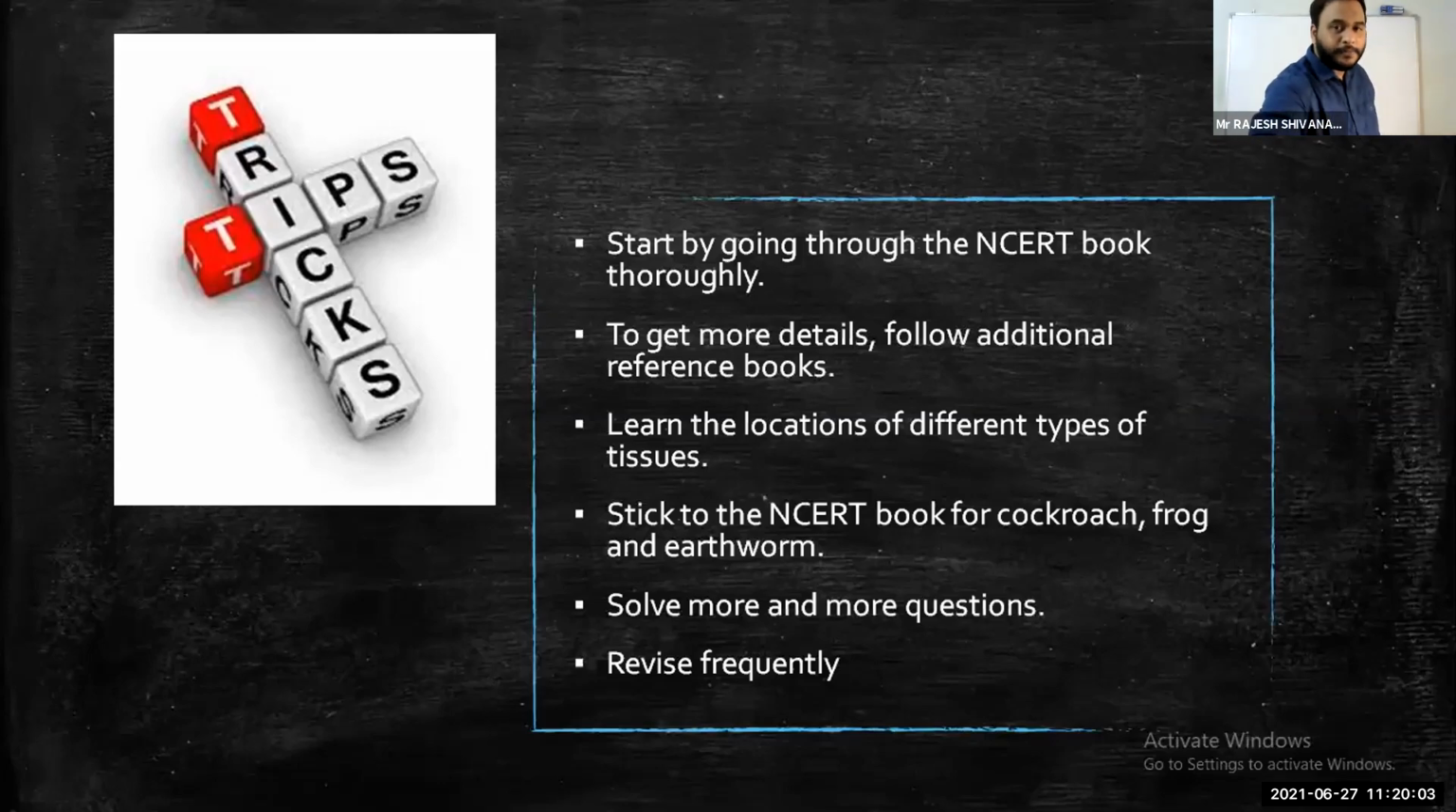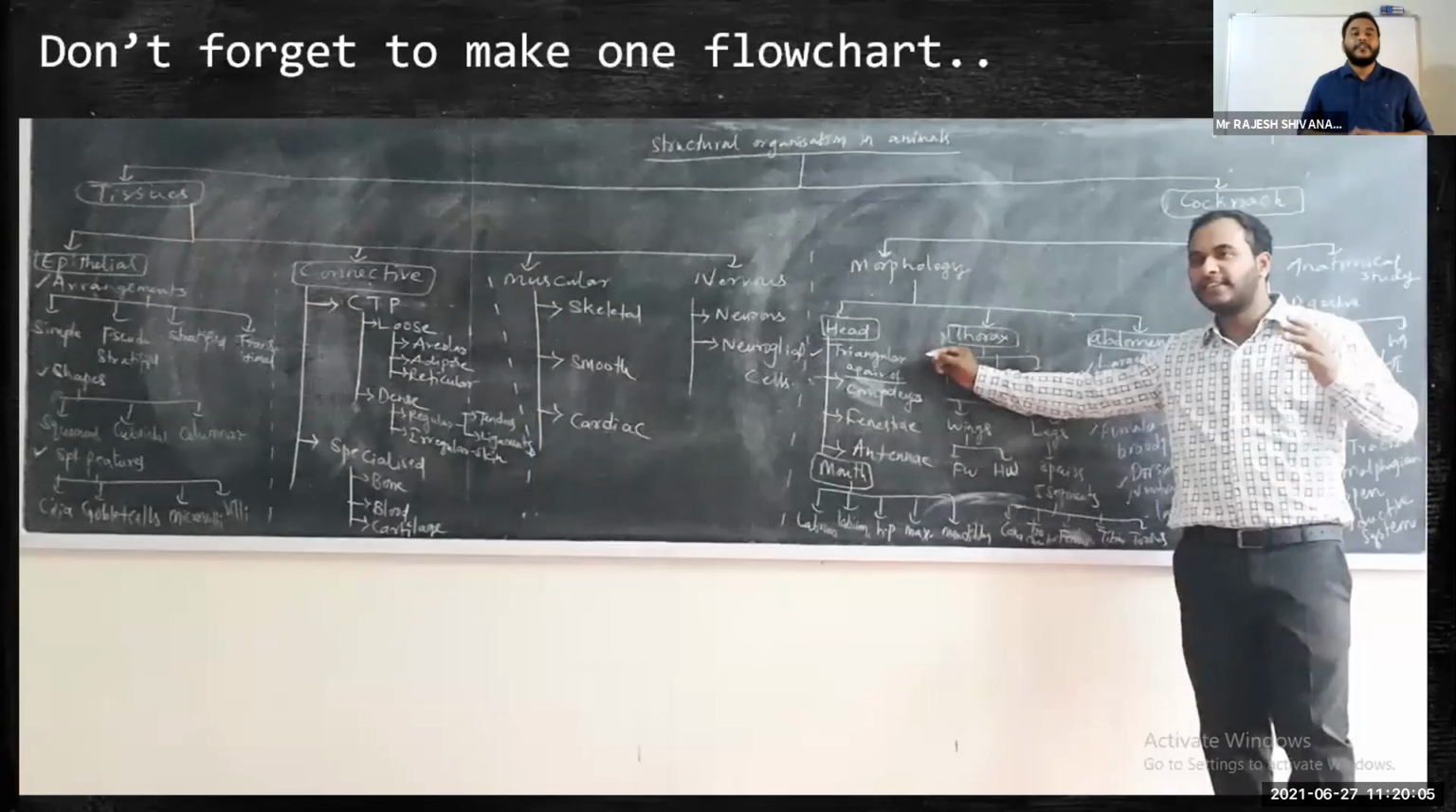Now let's look at the flowchart that I made. I would like to show it proudly, because I don't have the soft copy, of the flowchart of the structural organization in animals for animal tissues and cockroach, which I instantly wrote on the board. I'm showing it on the board. If you are in a position to write this flowchart, that means you are perfect in the chapter. Got it? You should be able to make this kind of flowchart.